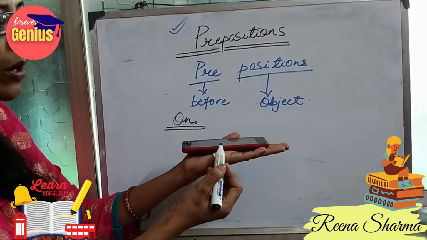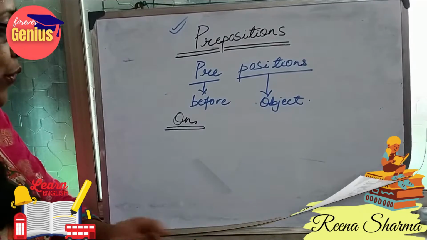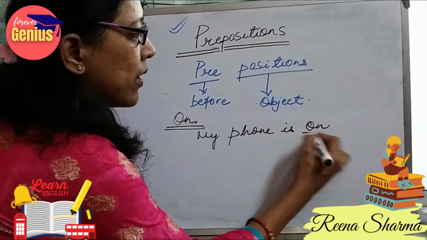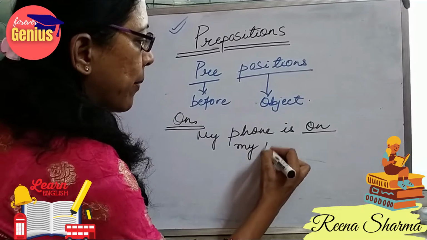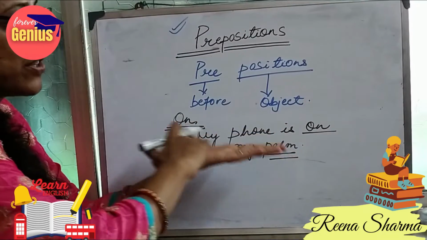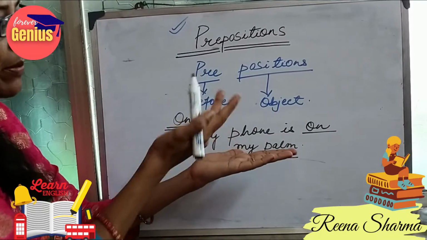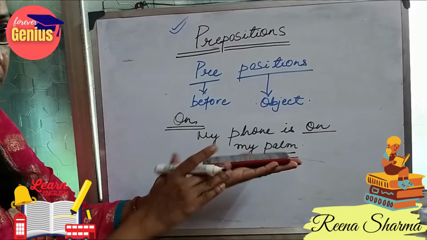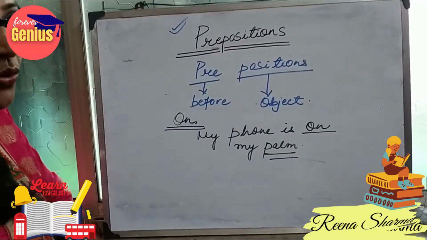My phone is on my palm. So I can write it, my phone is on my palm. When the object is straight away lying on the surface, meaning it is touching the surface, we use the word on.